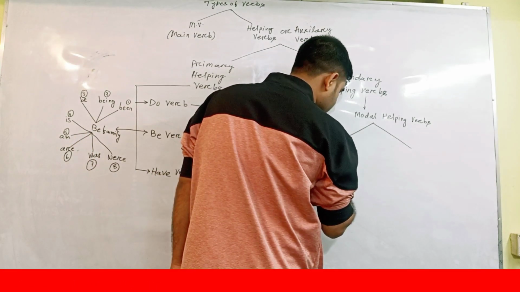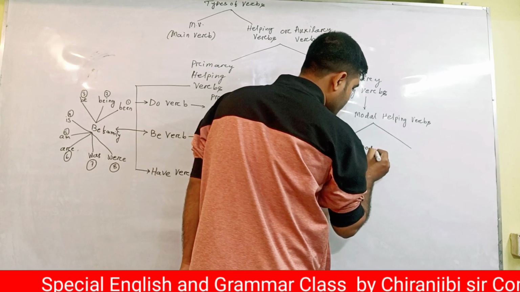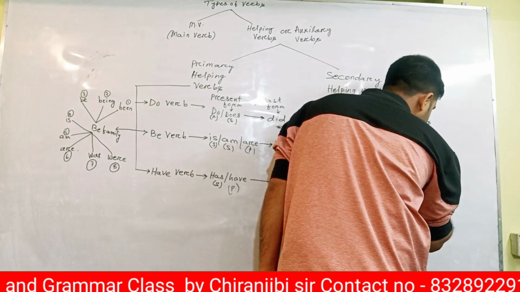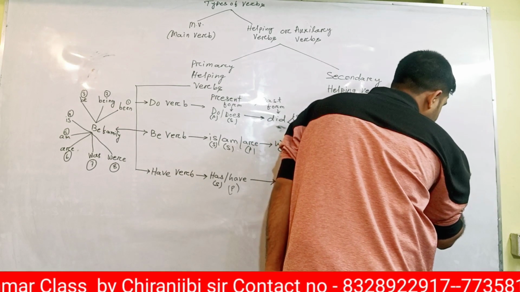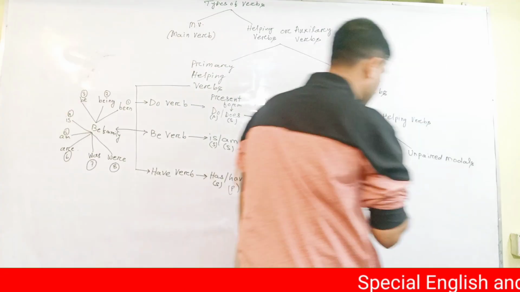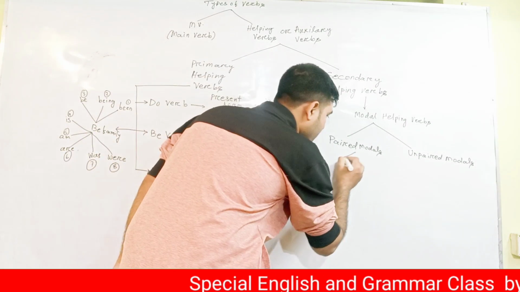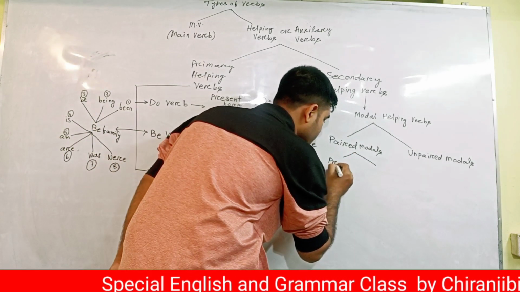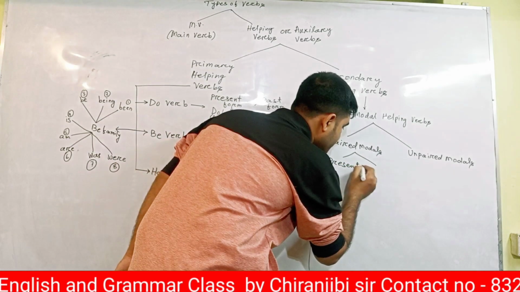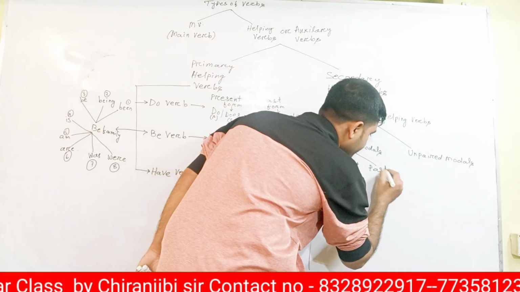One is paid modals, another is unpaid modals. You write down paid modals and unpaid modals. Okay. Paid modals have 2 forms: present form and past form.